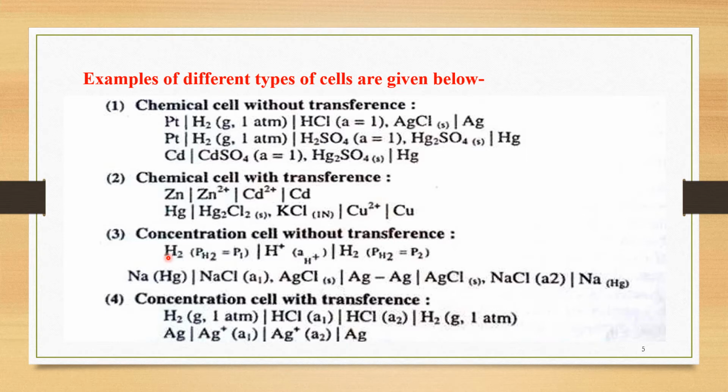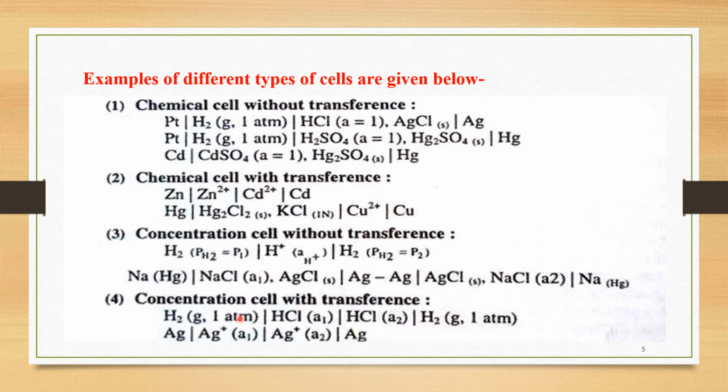For this purpose, we again consider a hydrogen gas electrode: H2 having a pressure P1, vertical line, H+ having the activity of this H+ ion, vertical line, H2. We have to take the second pressure of this hydrogen gas as P2. So this is a concentration cell without transference, and the last type is a concentration cell with transference.